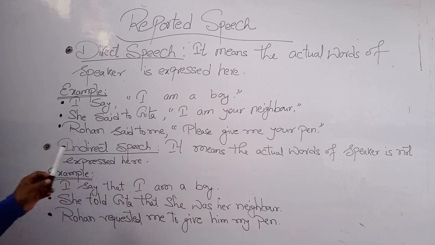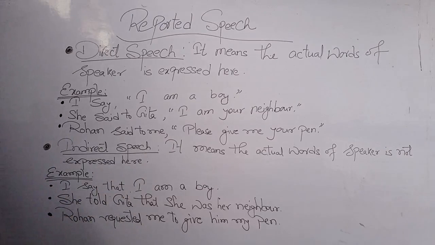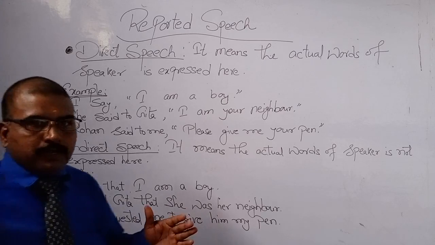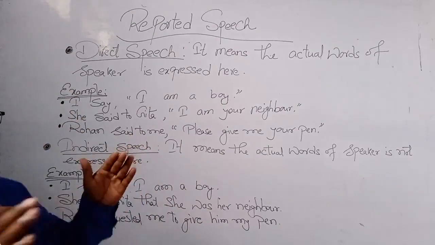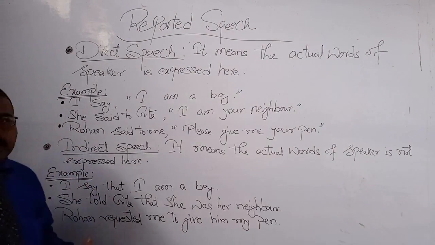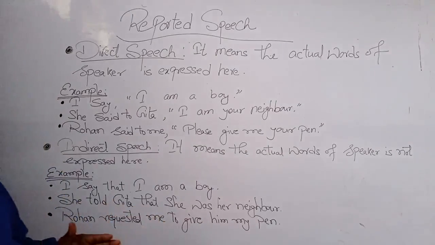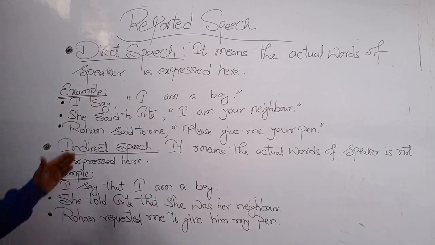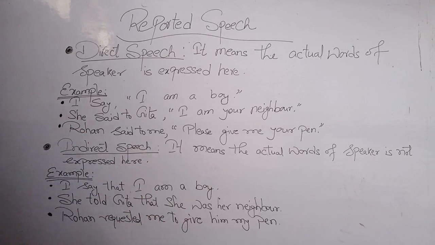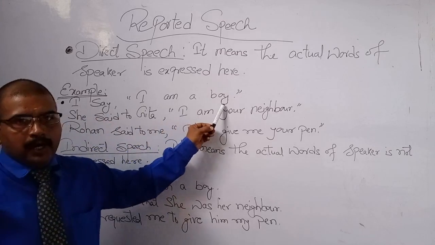So these are the examples of direct speech and indirect speech. Now, first we have to keep in mind how we can convert direct speech into indirect speech. For conversion, we have to follow some grammar rules for the changes. Look at the first example of direct speech: I say, "I am a boy."